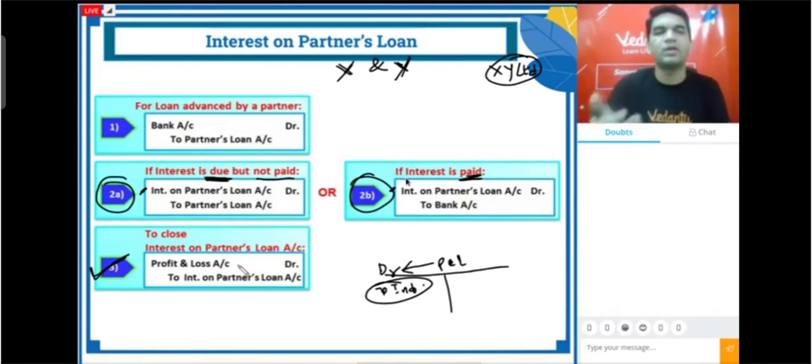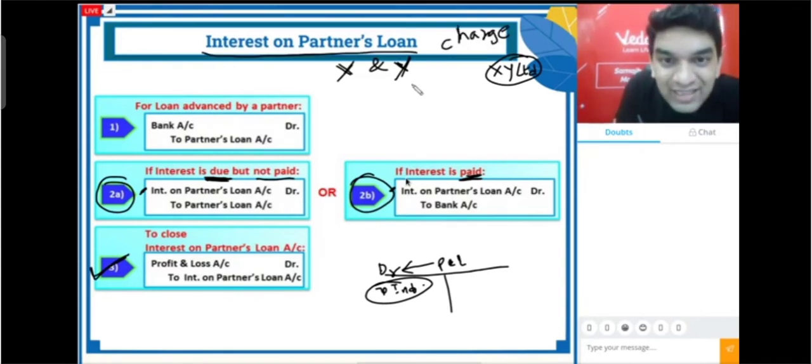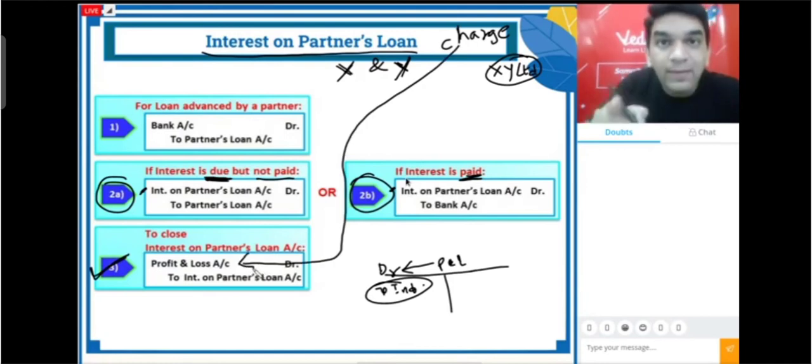So our entry will be profit and loss account debit to interest on partner's loan. Now, again, I'm saying interest on partner's loan is a charge. It is not an appropriation, and that is the reason it is transferred to P&L account and not P&L appropriation account.